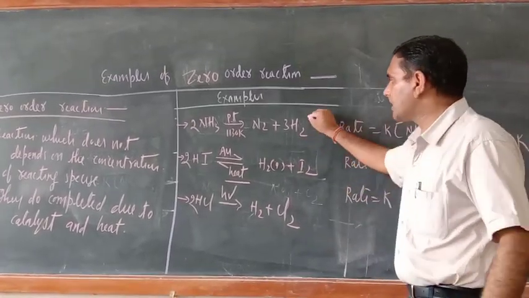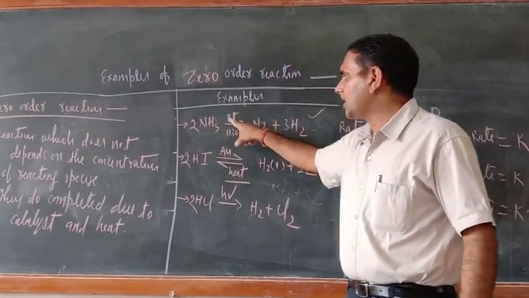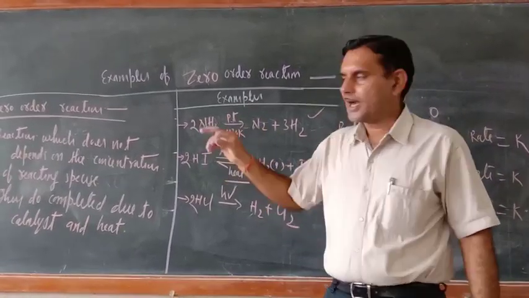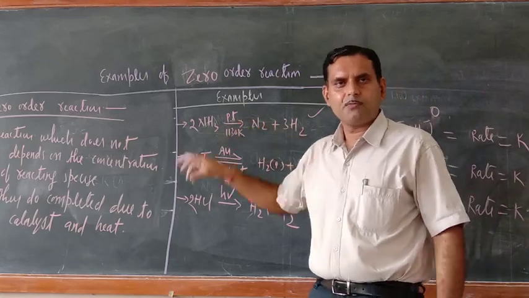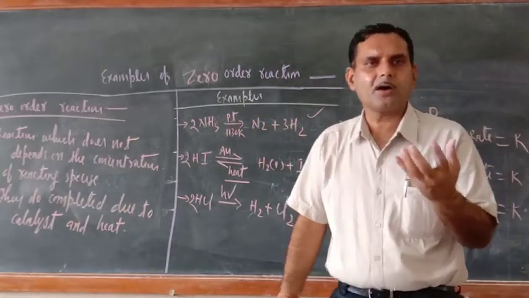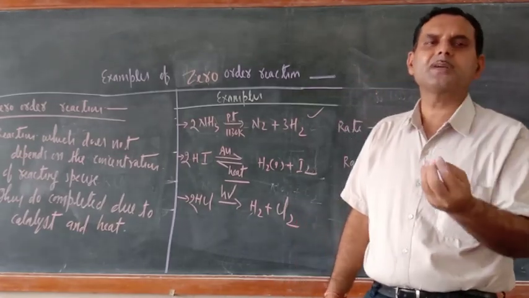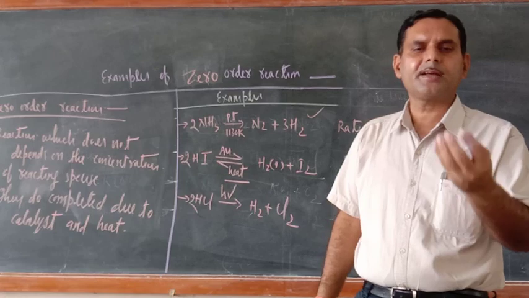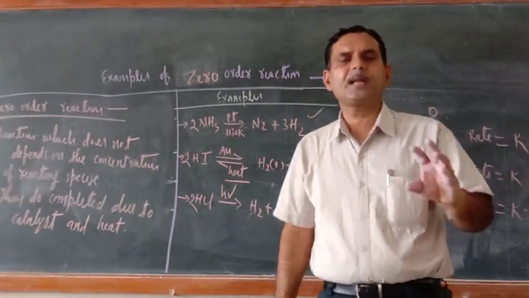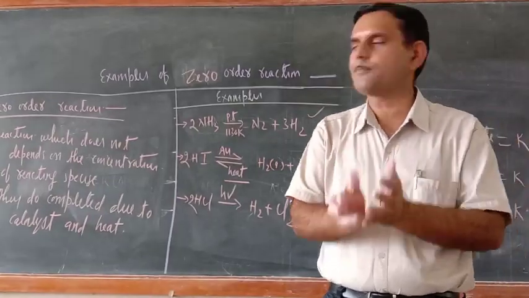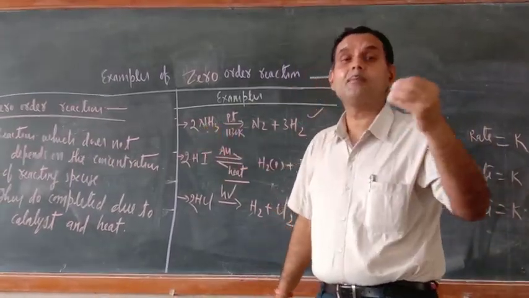I am taking the example of this one. Just try to understand. Ammonia is adsorbed at the surface of platinum, that is the catalyst. So when ammonia gets adsorbed, after some time or after a definite gap, the entire surface of platinum metal is occupied by the ammonia molecules.